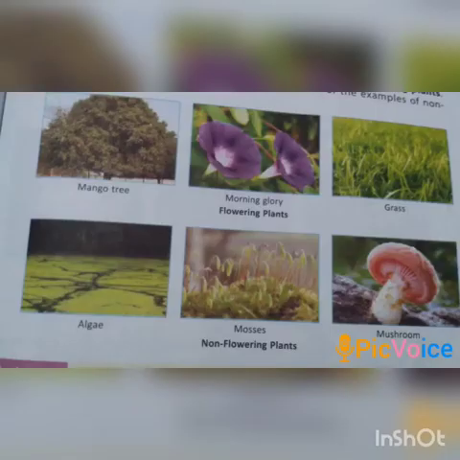Now, classification on the basis of flowers. As we know, there are varieties of plants on the earth, and some of them bear flowers while others do not. Plants which bear flowers are called flowering plants, like mango, neem, rose, and sunflower. Plants which do not bear flowers are known as non-flowering plants. So on the basis of flowers, plants are classified into two groups, flowering and non-flowering plants.